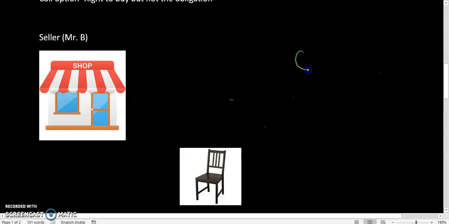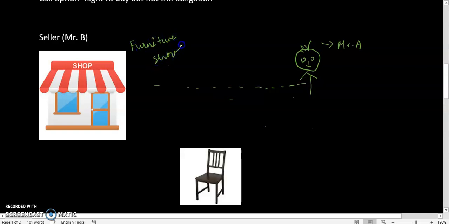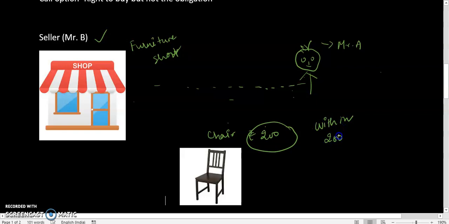Mr. A is walking on the street and he reaches a furniture shop. Mr. B is a seller in the furniture shop and Mr. A likes one chair. The price of this chair is rupees 200. Mr. A says to Mr. B, please allow me to buy this chair at any time within 3 days at rupees 200.